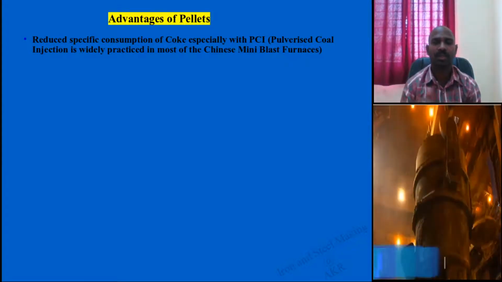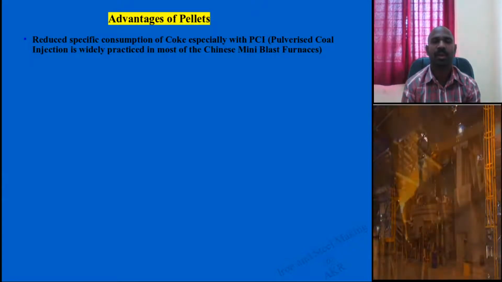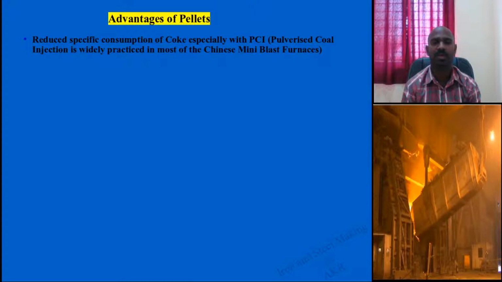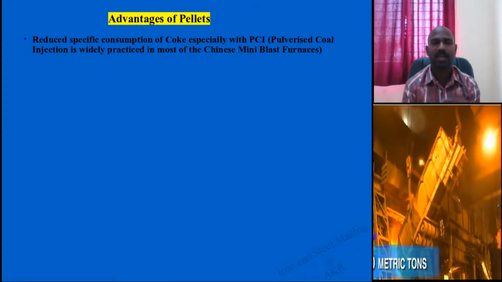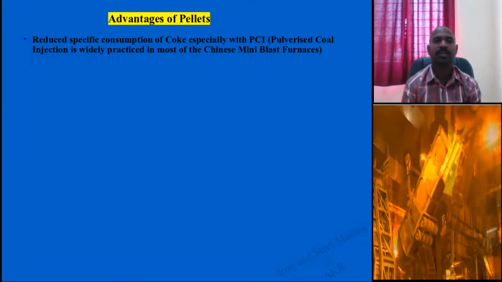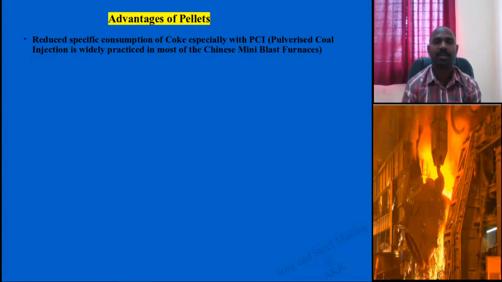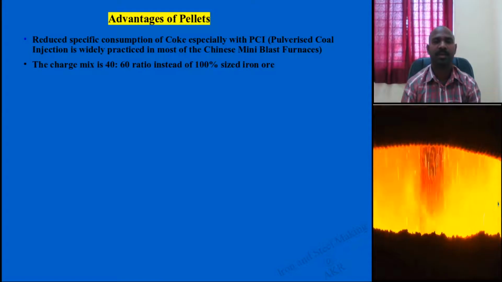If you add 40% of pellets for pig iron production or DRI production, and the rest is iron scrap, you need not add coke, which also gives exothermic thermal energy. It contributes.